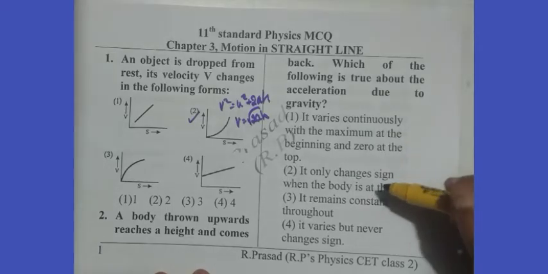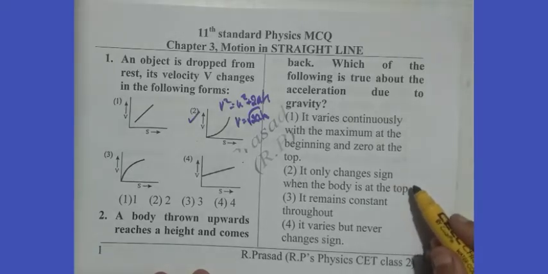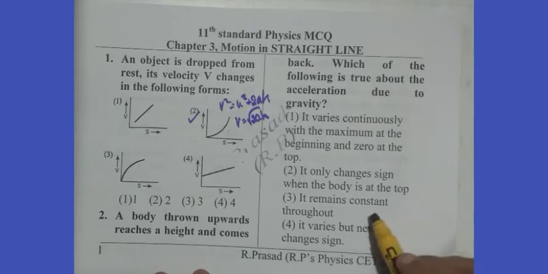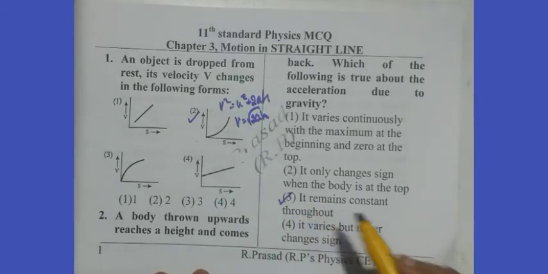It only changes the sign when the body is at the top. It's also wrong because acceleration due to gravity is always downwards. It remains constant throughout. Definitely that is true. Because the fourth one, it varies but never changes. No, it's also wrong. So option 3 is correct.